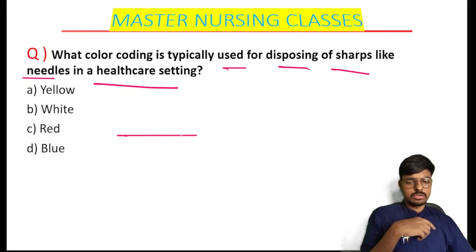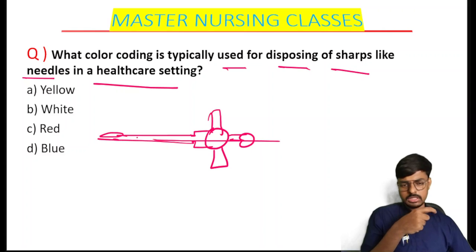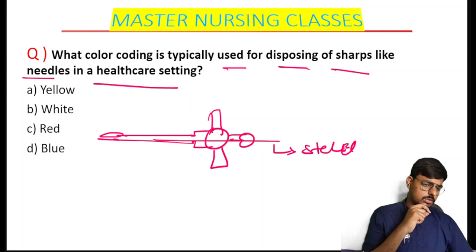This is our IV cannula. I am telling what a stillet is, as a few people don't know. Here is our cap. When we insert this IV cannula, inside it one steel needle will be there, and above that there is a plastic cannula. This steel needle inside the IV cannula, we call the stillet.